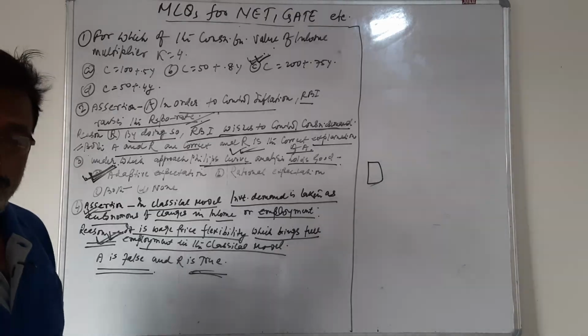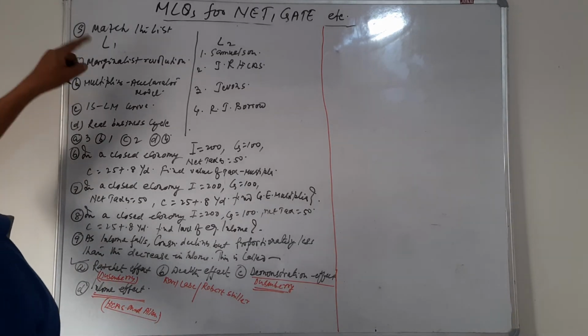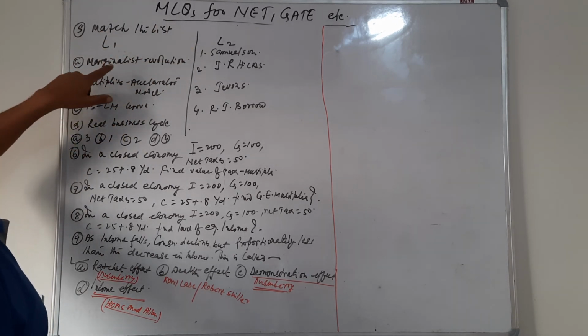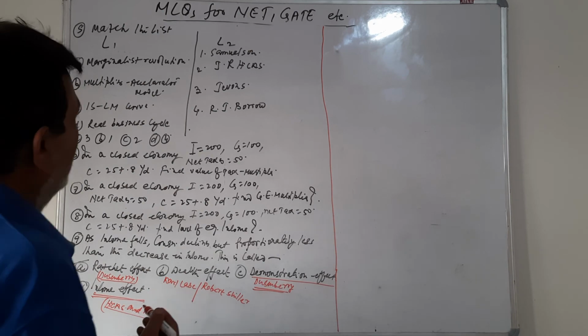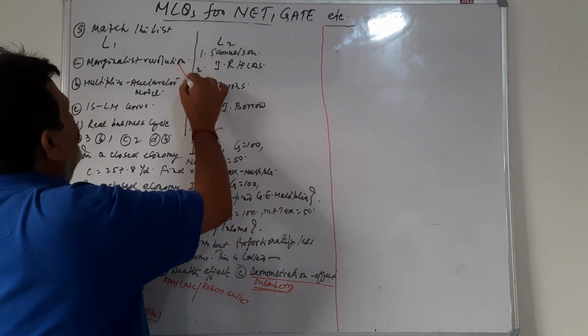Let us solve a few more sums. This is question number 5 we are dealing with. We have to match the lists. We are given two lists, list 1 and list 2. Marginalist revolution was given by Jevons.